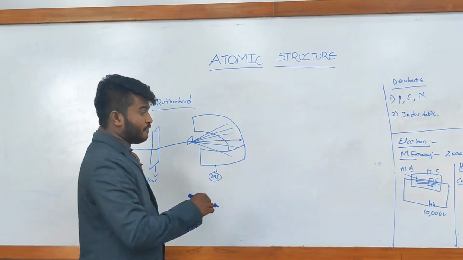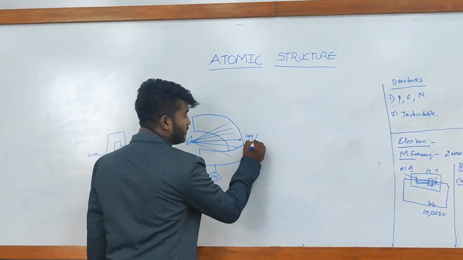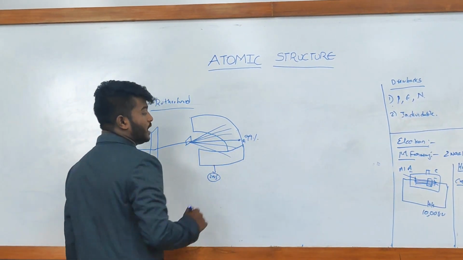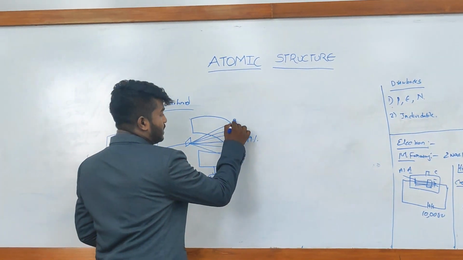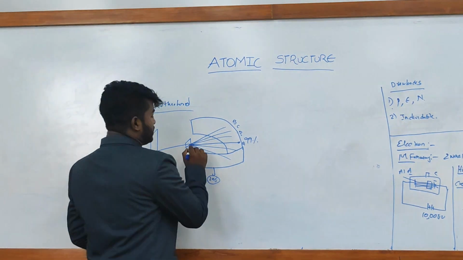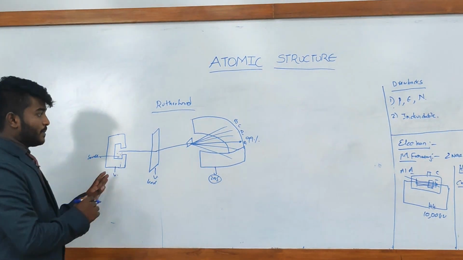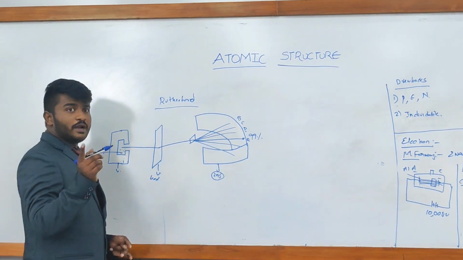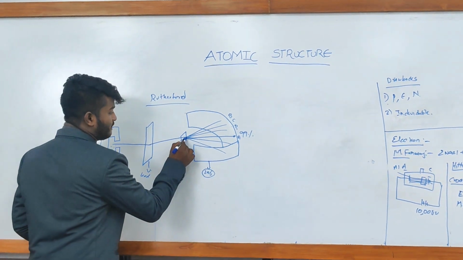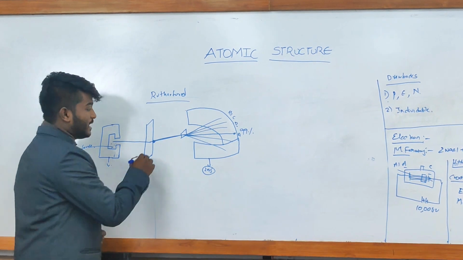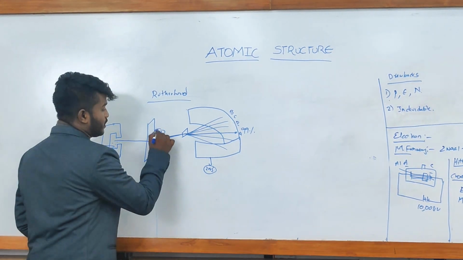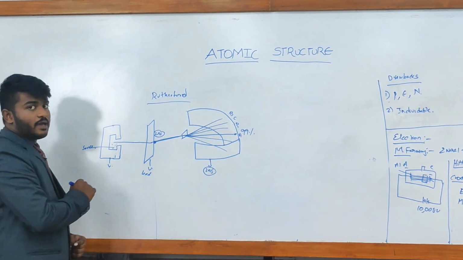Maximum of the rays, 99%, are falling at point A, and some of the rays are going to B, C, D. And one ray out of 1000 is reflecting back toward the original source. Here Rutherford added a ZnS fluorescent plate, which shines where the rays fall.